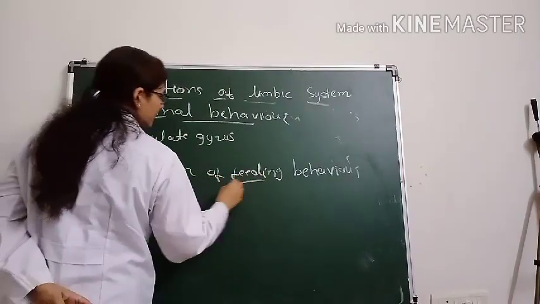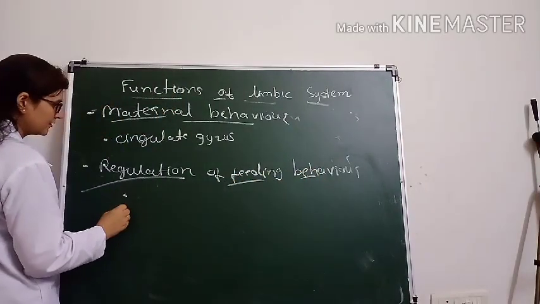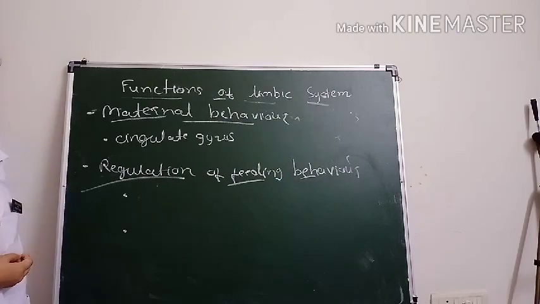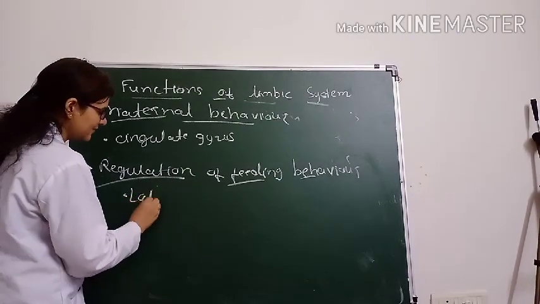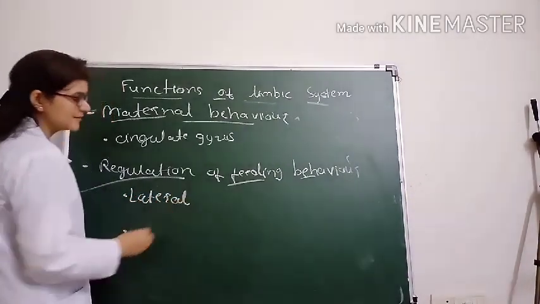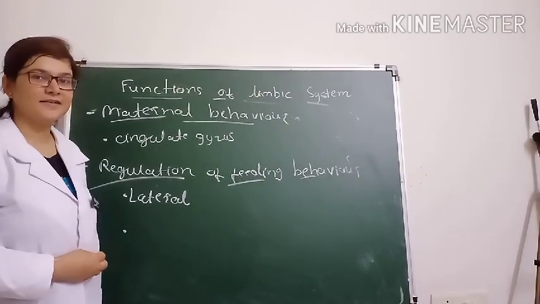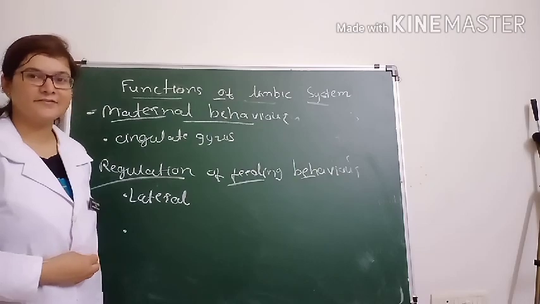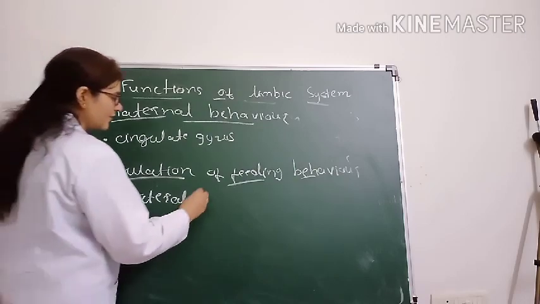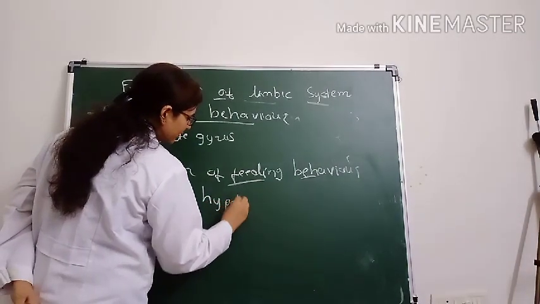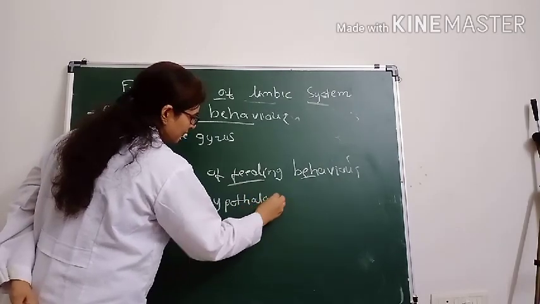So for the regulation of the feeding behavior, again there are two centers. The one is the lateral hypothalamus. Remember the lateral hypothalamus is a part of which center, with which stimulation? It is the reward center stimulation. So the lateral hypothalamus is responsible for hunger.